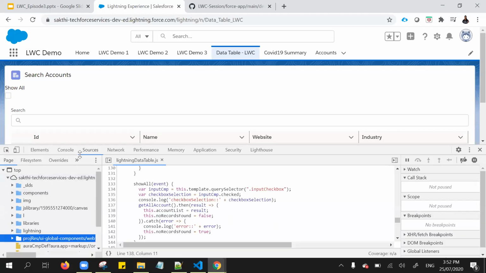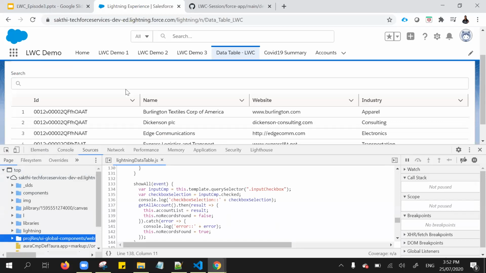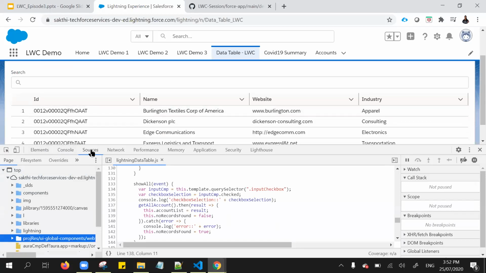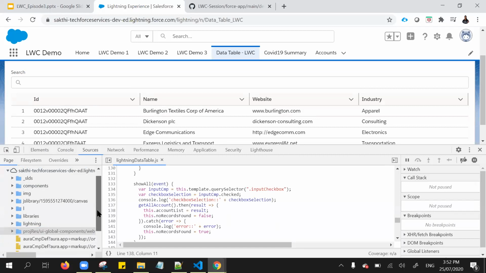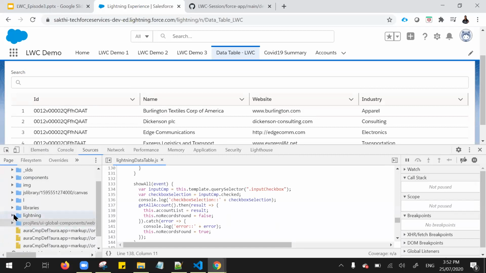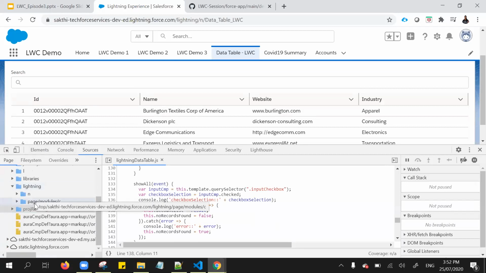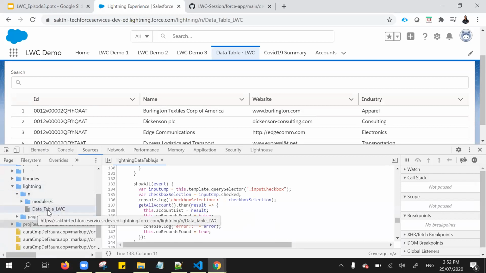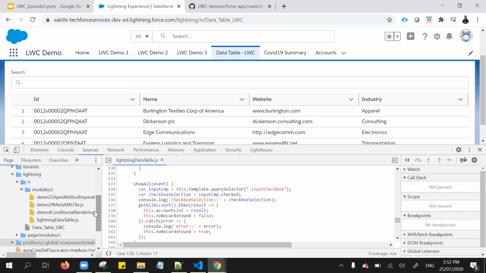Then it opens the console, the inspector view. If you noticed, there are console and source. From the source, under the Lightning folder, you can see the modules -c, that is the namespace, and you will get to know all the components relevant to that particular page, right? So for this, let me refresh again.